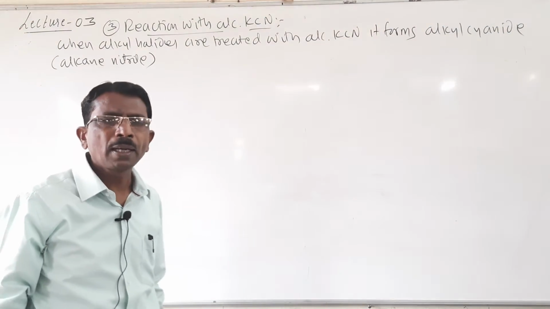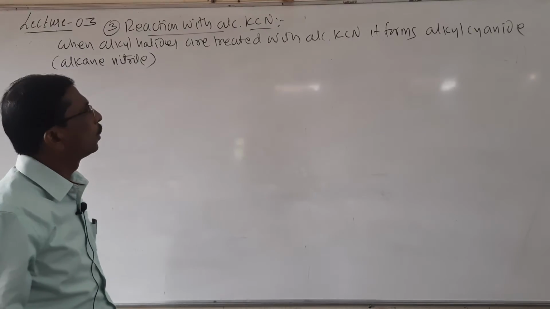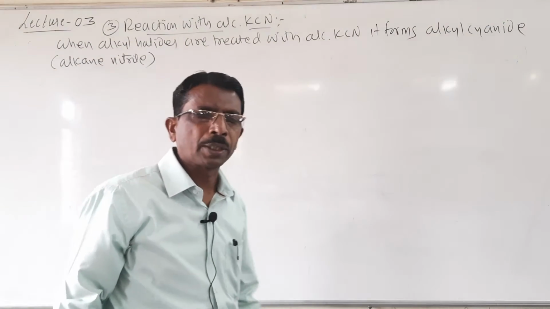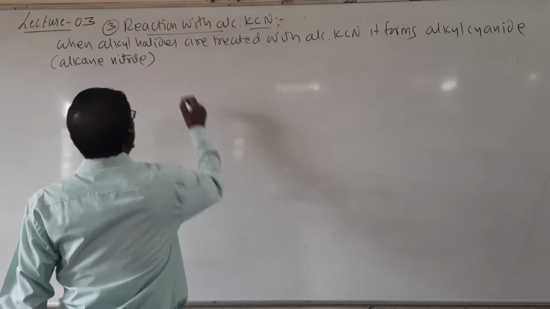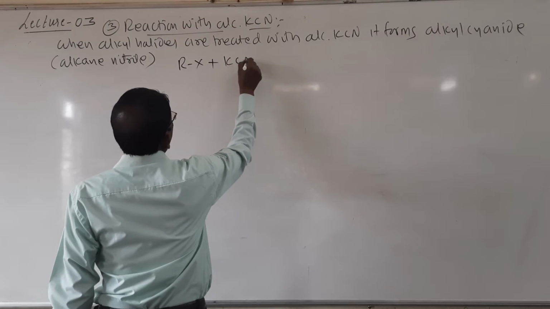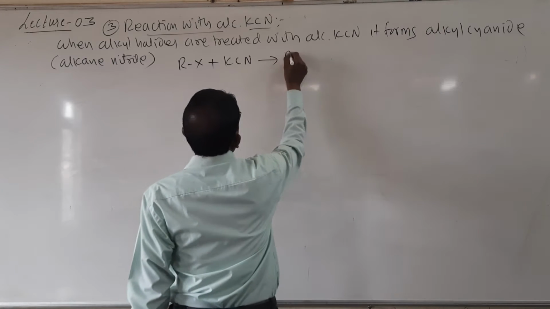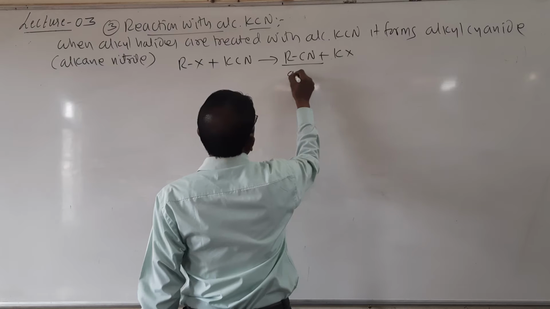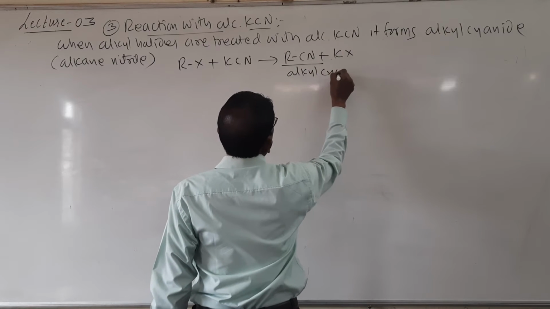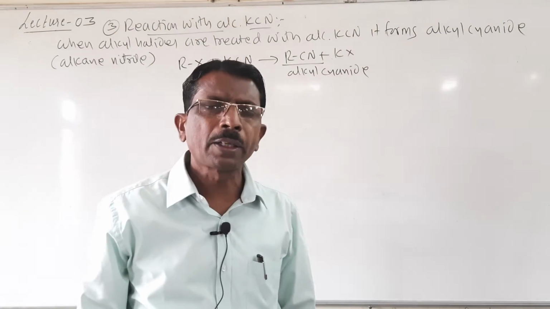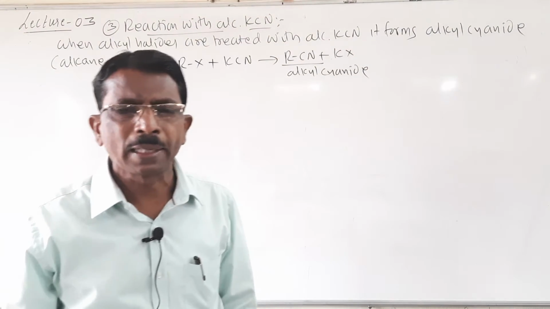It is a very important reaction. I will write RX plus KCN gives RCN plus KX. It is called alkyl cyanide, or cyanoalkane, or alkane nitrile.